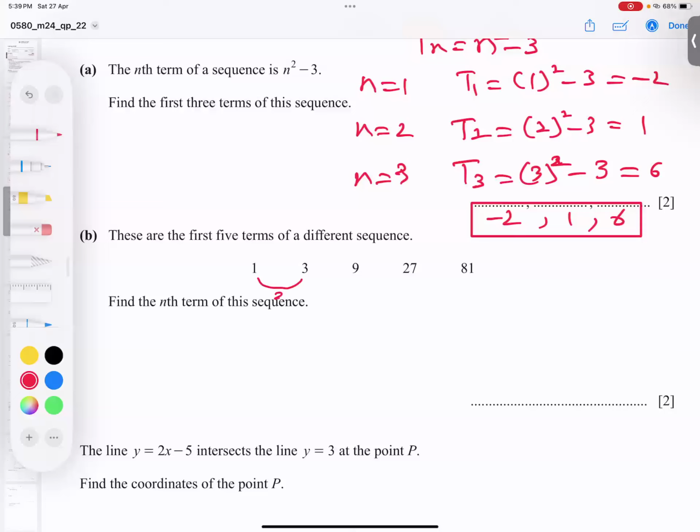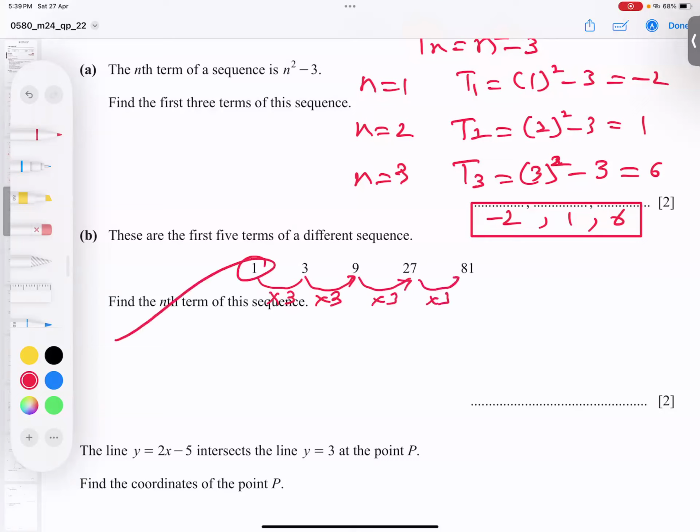If I add 2, I get 3. If I add 2, I'm not getting 9. So it is not AP, it's not arithmetic progression. If I multiply by 3, it is working. Multiply by 3 is working, multiply by 3 is working.